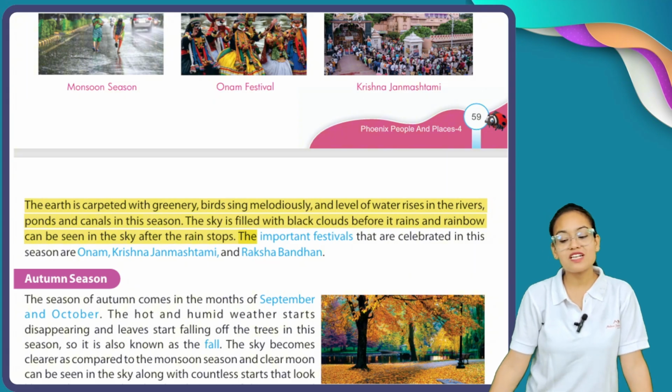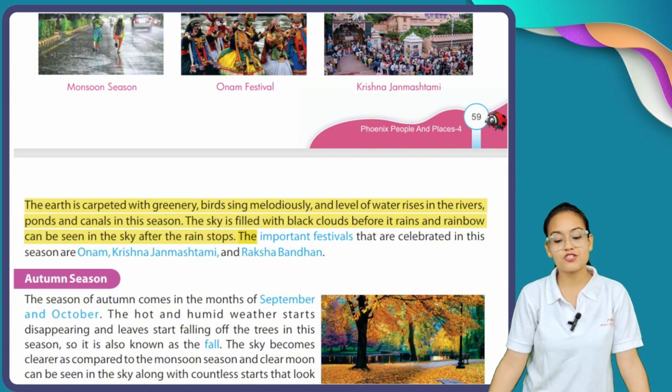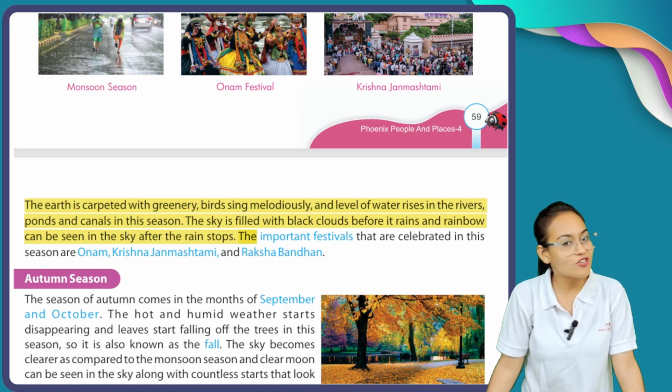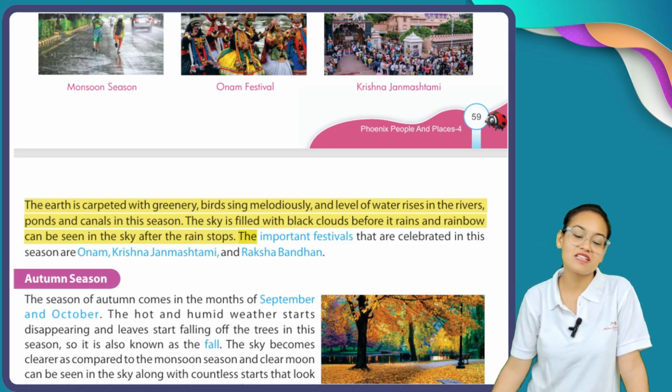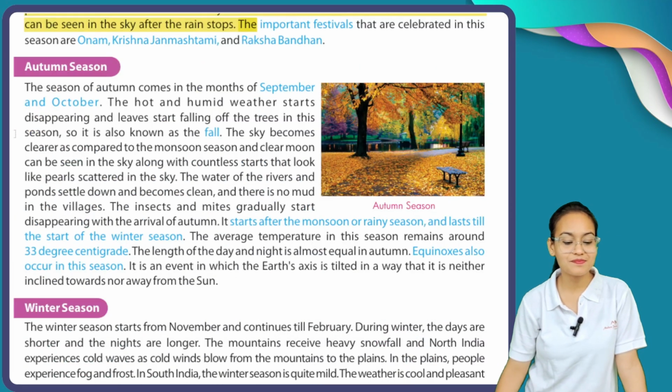The important festivals that are celebrated in this season are Onam, Krishna Janmashtami, and Raksha Bandhan. These are the important festivals celebrated during the monsoon season.